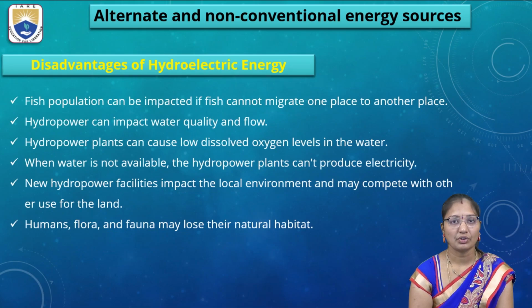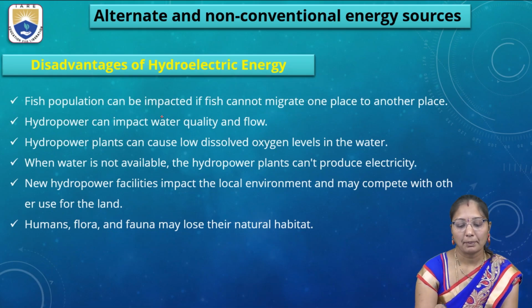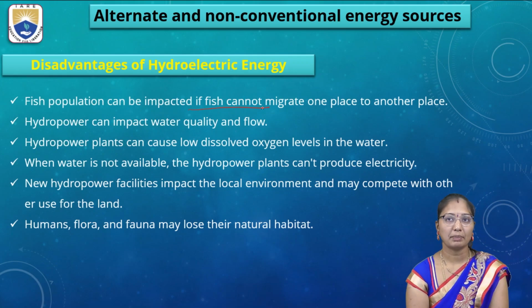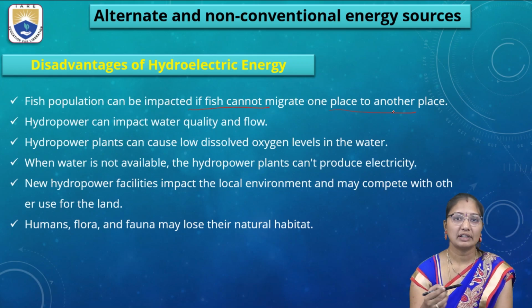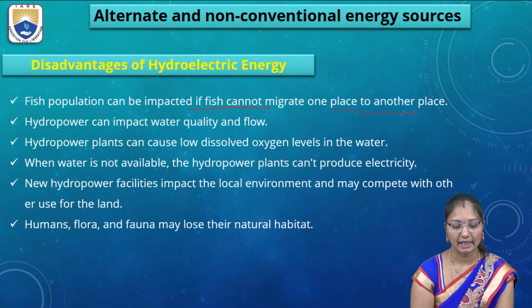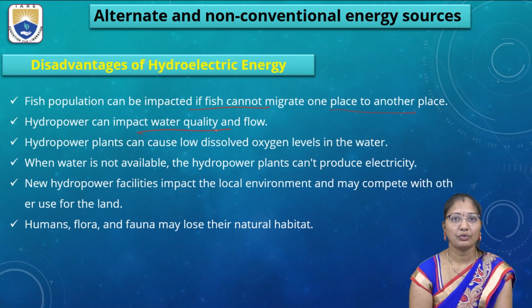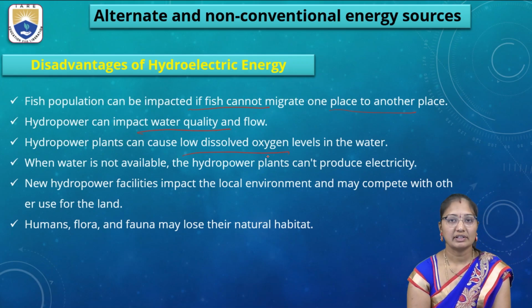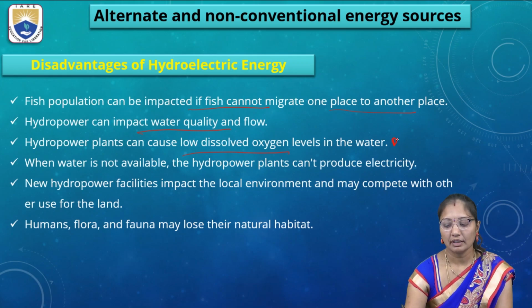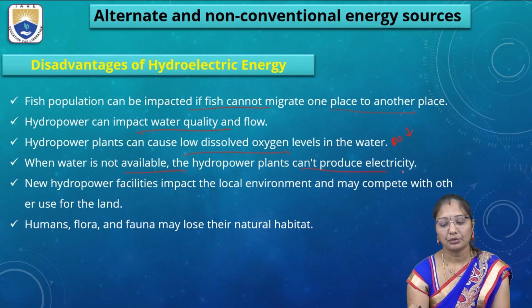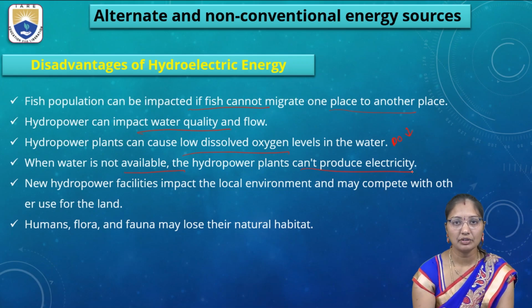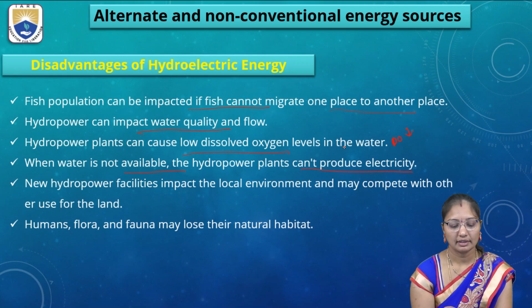What are the disadvantages of hydroelectric energy? The fish population can be impacted if fish cannot migrate from one place to another. So the living organisms present in the water, whether fishes or aquatic animals, get impacted. Dams can impact water quality and flow, and cause low dissolved oxygen levels in the water. So the oxygen level, which is called DO, may be low due to this hydroelectric energy. When water is not available, they can't produce electricity because the main fuel is the water. So when water is not available, we can't get electricity.